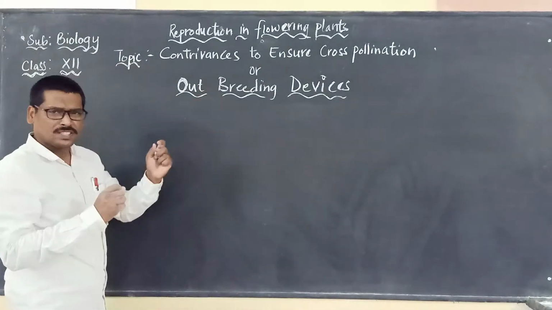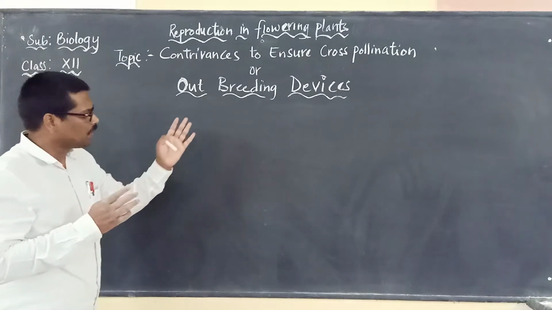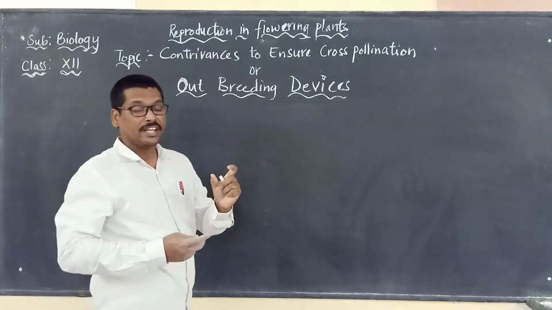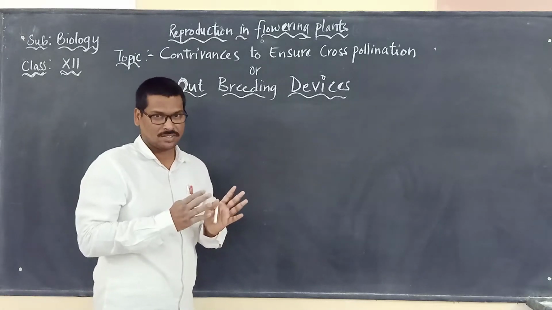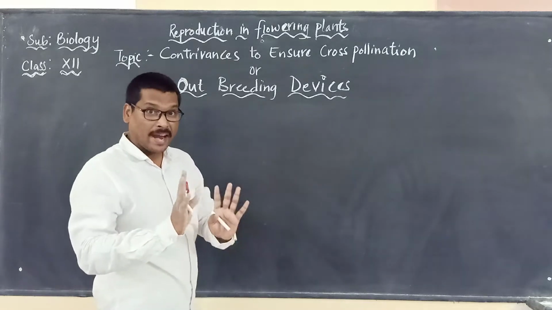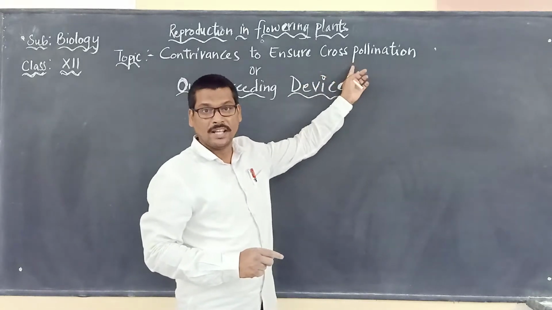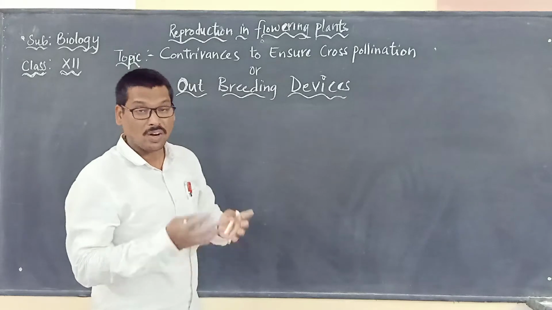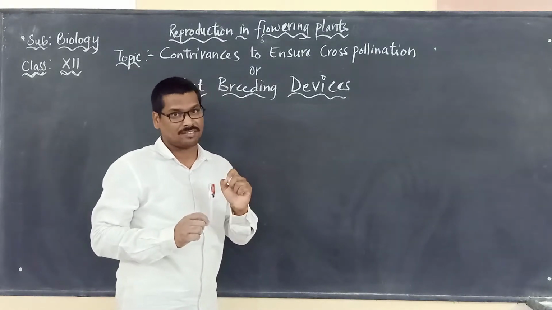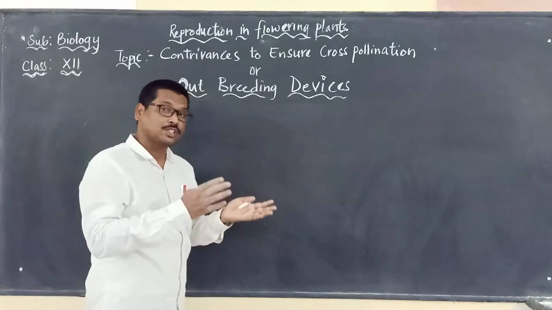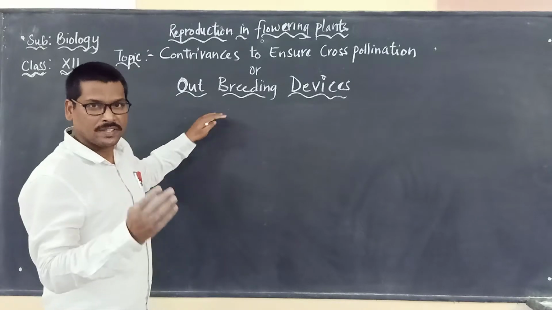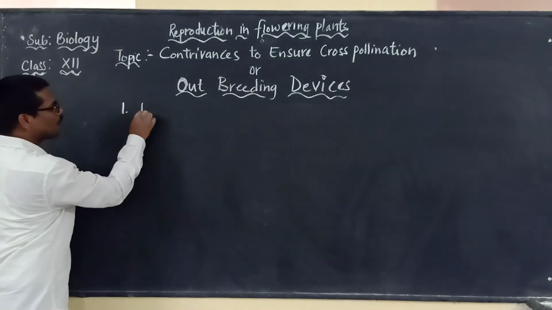So what is the first outbreeding device? What do you mean by outbreeding devices? The bisexual flower shows some adaptations to overcome self-pollination and prefer cross-pollination. They will go for cross-pollination, not self-pollination. That is why in the previous video we said that self-pollination is rare, and the flowers go for cross-pollination. Here the first outbreeding device is dichogamy.